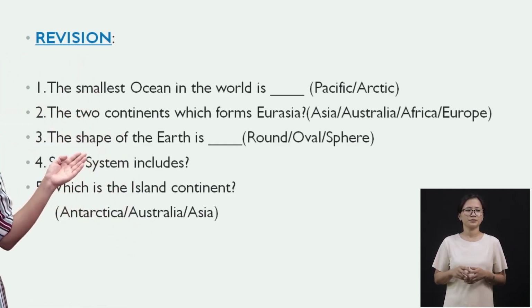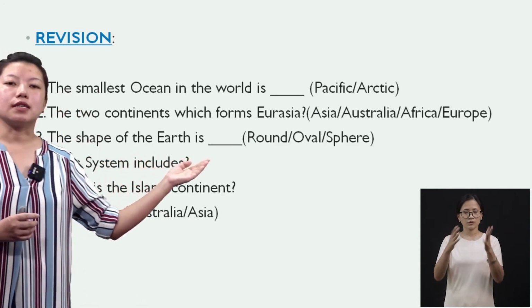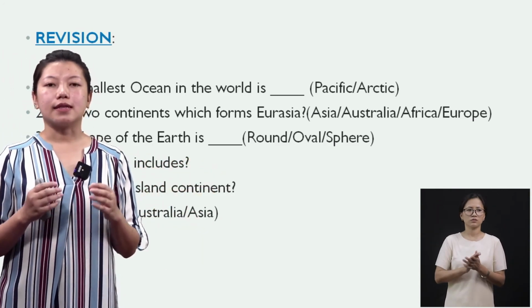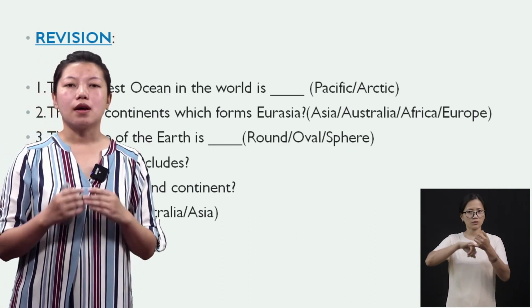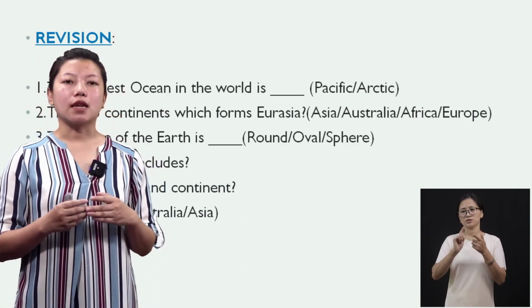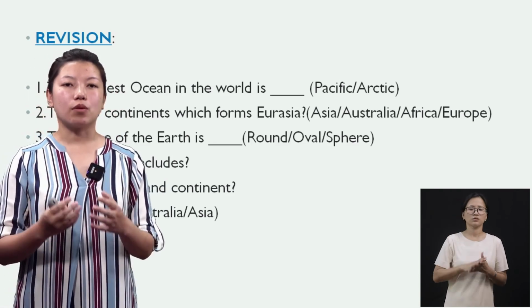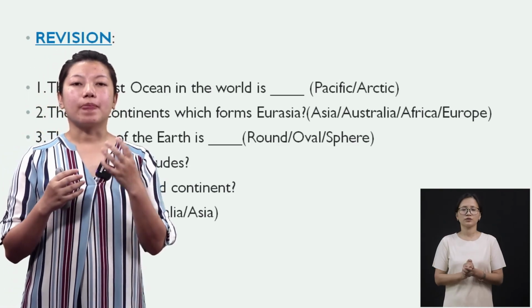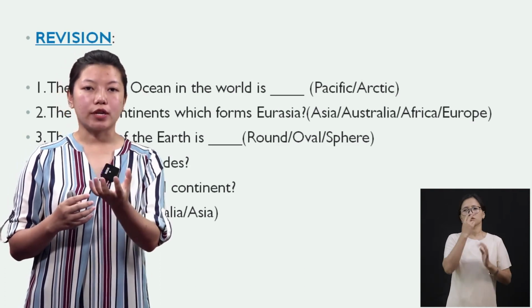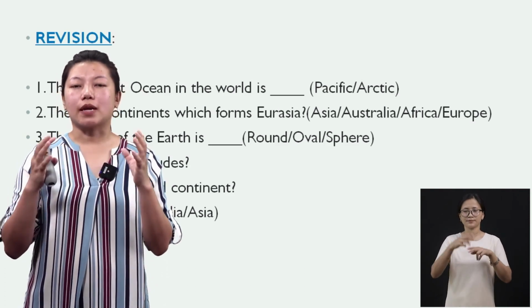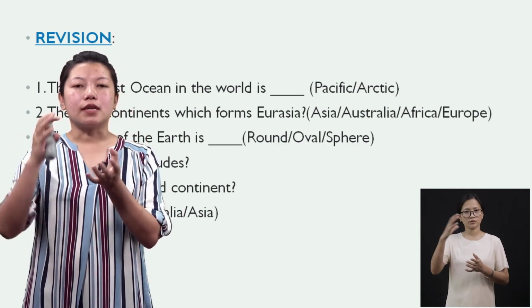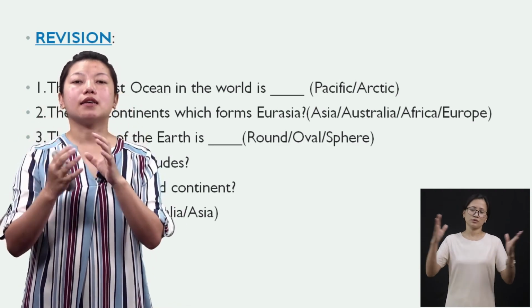Number three, the shape of the earth, is it round, is it oval or sphere? The answer is sphere. I've also told you in the previous class that if you want to know the exact shape of the earth, then you can look at the fruit orange. It is exactly shaped like the earth, where the sides are bigger than any other sides.